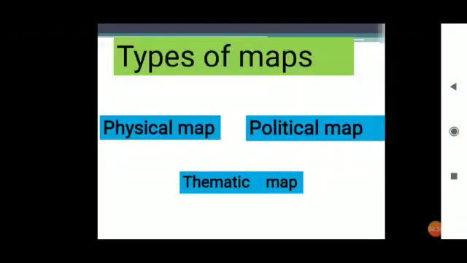Now how many types of maps are there? Three: physical map, political map, and thematic map. Means in this chapter we will learn about these three maps.